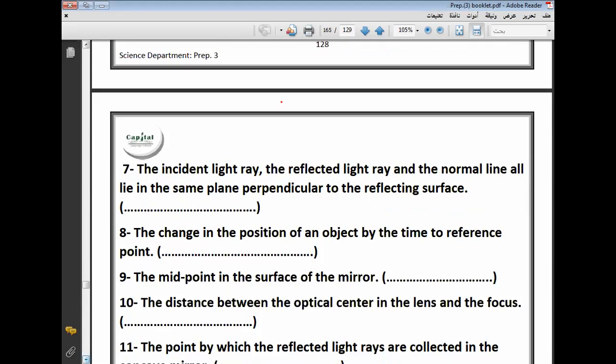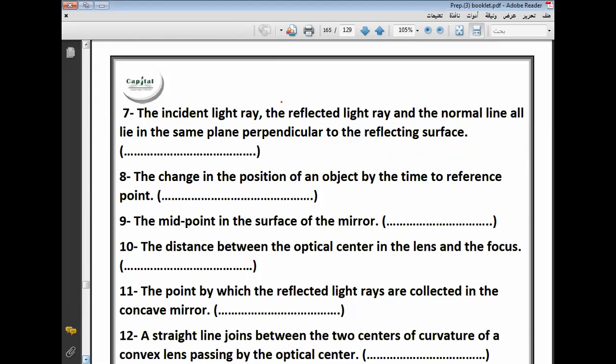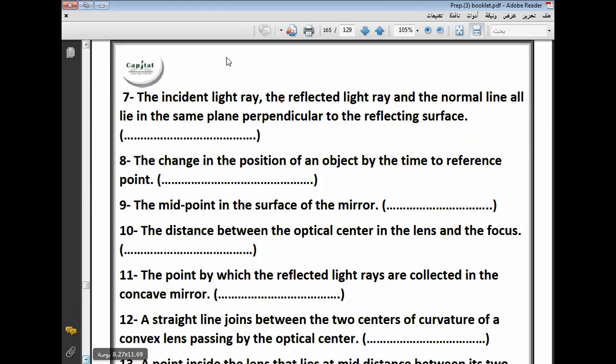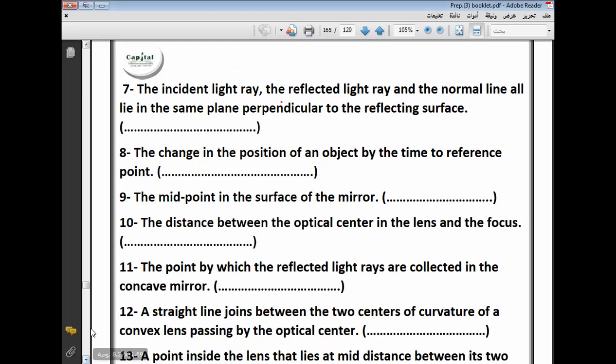Number 7. Yamin, number 7. I have you only, so you will answer all the questions.